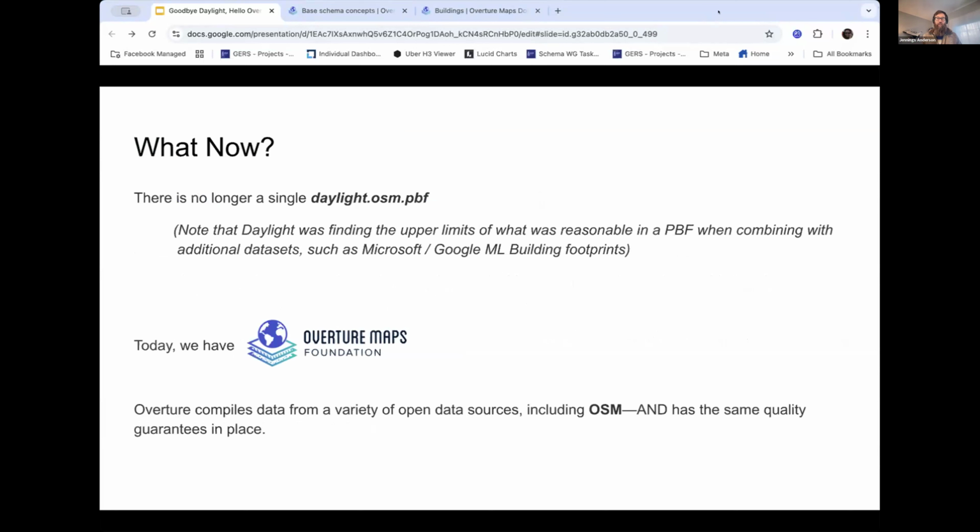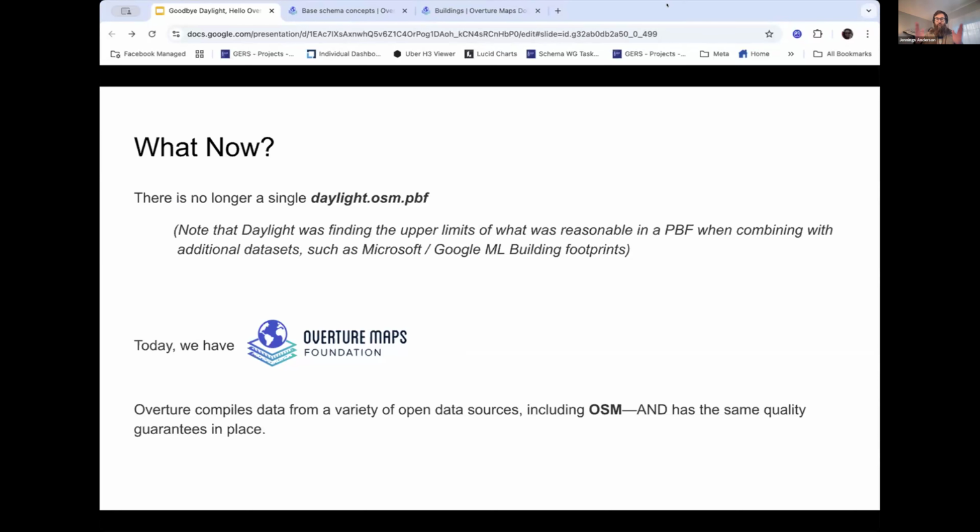And I do want to add a note here that we kind of found some of the upper limits of what we can do with a PBF file, because as Daylight got more popular, other data sets known as sidecar files were released that were intended to be added to Daylight, such as buildings from Esri Community Maps, Microsoft's ML footprints. And when you applied these sidecars to the Daylight file to create one unified PBF, processing that single planet file was becoming an unreasonable computational task.